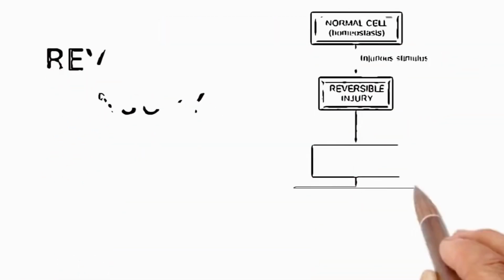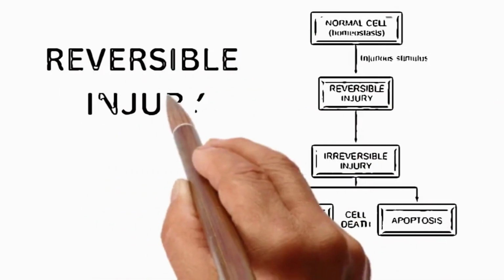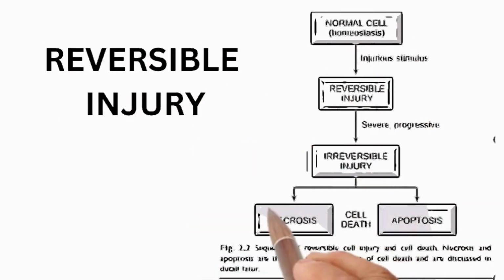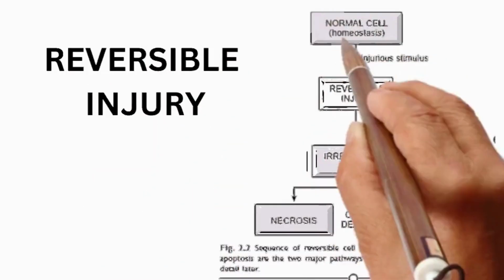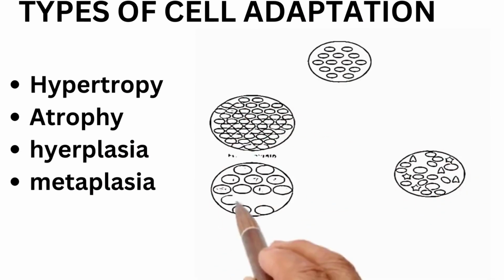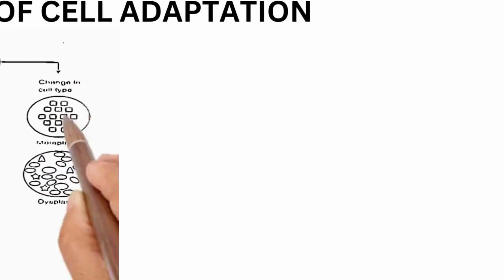A normal cell under an injurious stimulus suffers reversible injury, but if the severity increases, it leads to irreversible injury that ultimately causes cell death by the process of apoptosis and necrosis. Types of cell adaptation: hypertrophy, atrophy, hyperplasia, metaplasia.